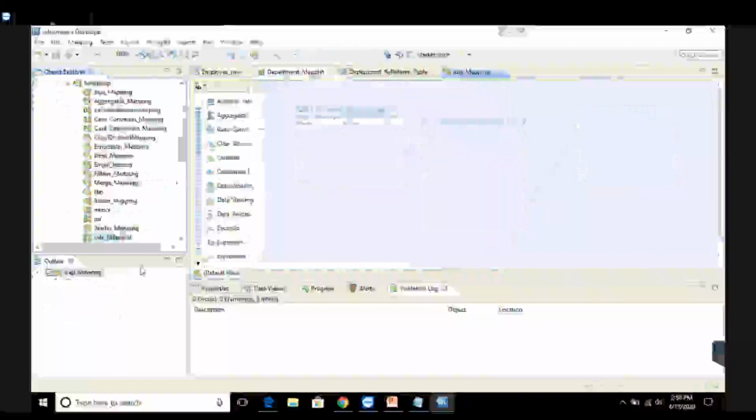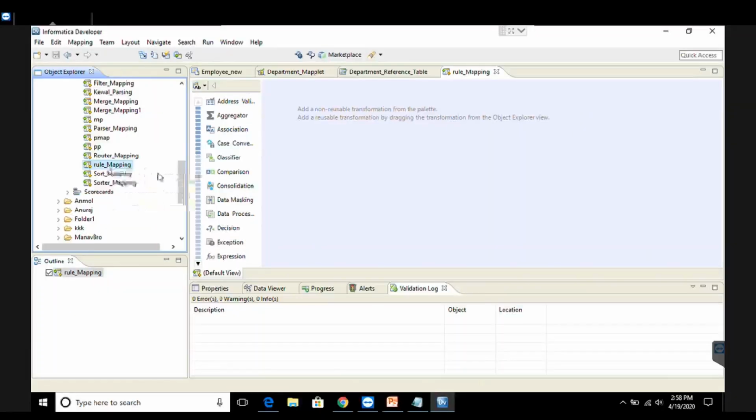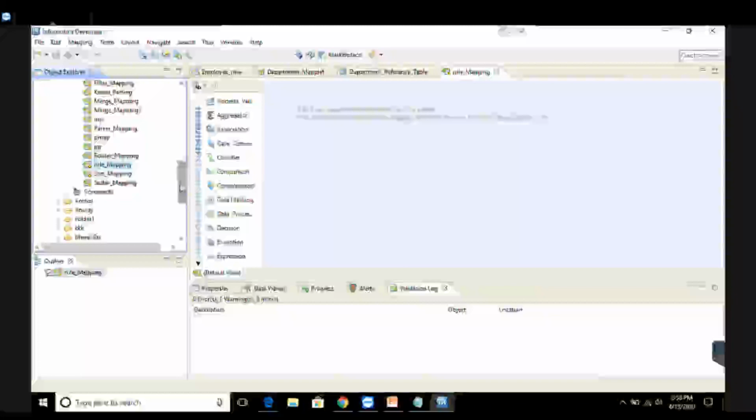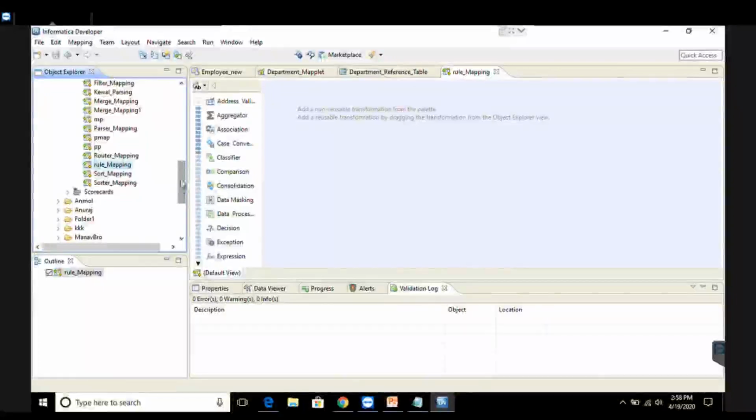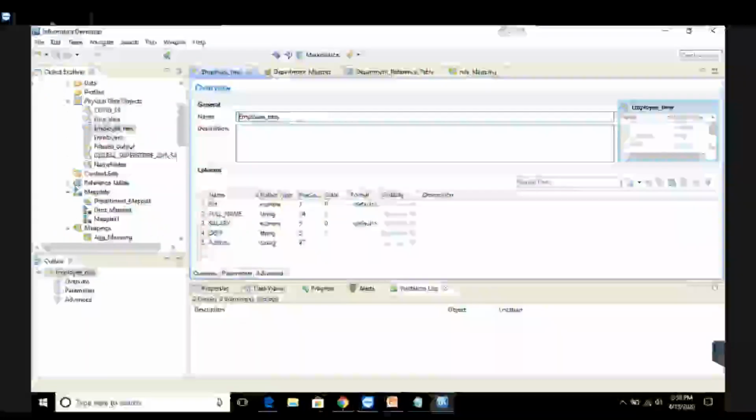You can see the rule mapping has been created, right? Now, for a mapping, I require three things: a source input file, a rule, and an output file. The source input file used by me is employee underscore new. This was the file which I just used.